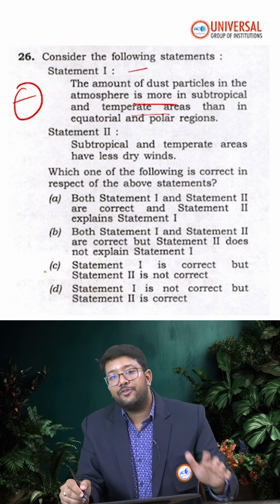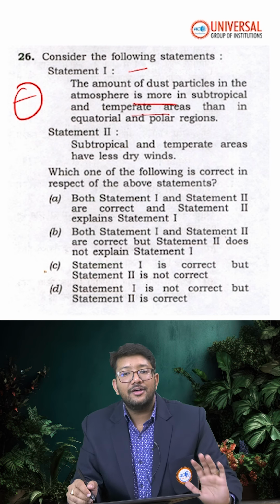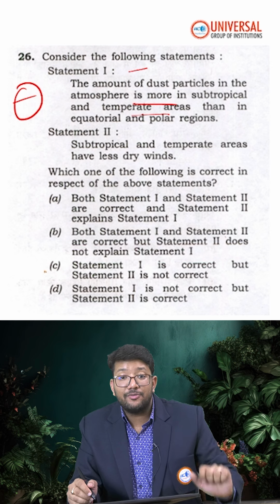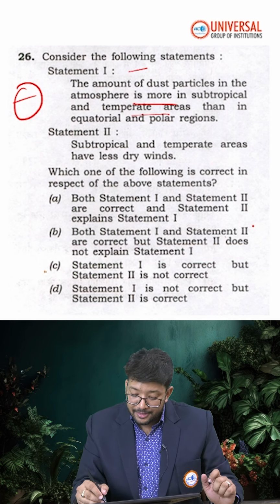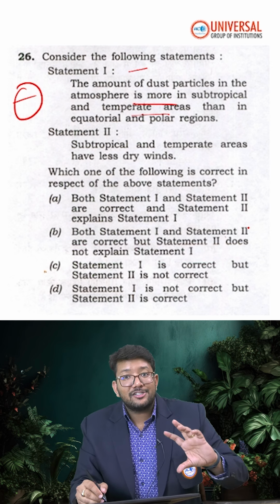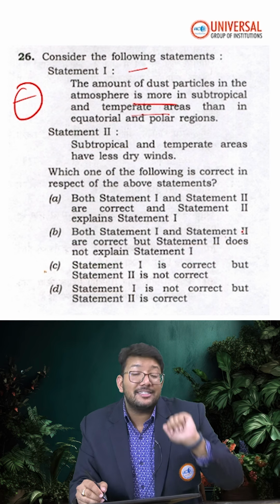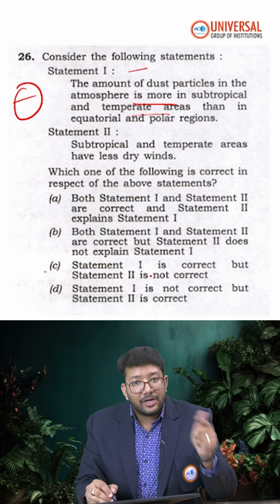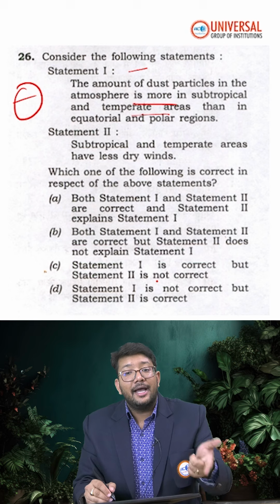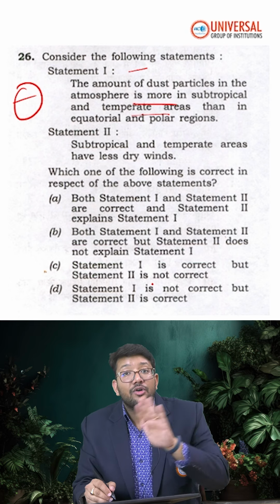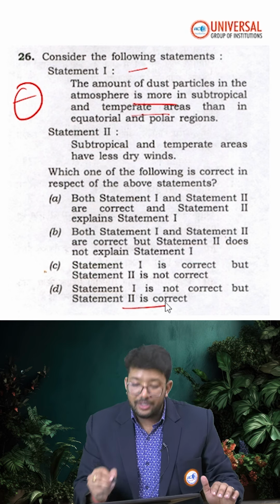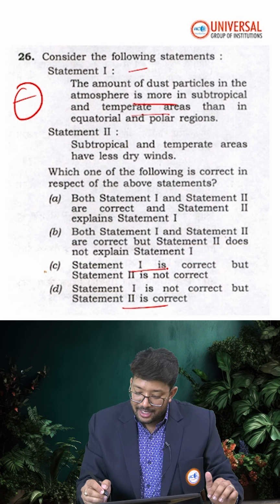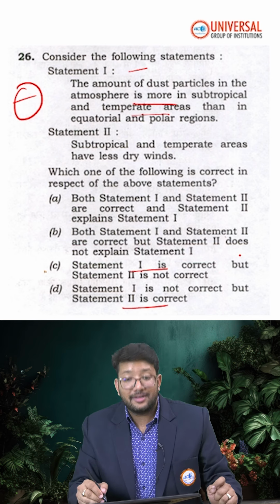The options before you were: both statements are right, and statement 2 is explaining statement 1. Both statements are correct, but statement 2 is not explaining statement 1. Option C was that statement 1 is correct but the second one is incorrect, and the last option, statement 1 is not correct but statement 2 is correct. So students, the answer would be statement 1 is correct but statement 2 is not correct.